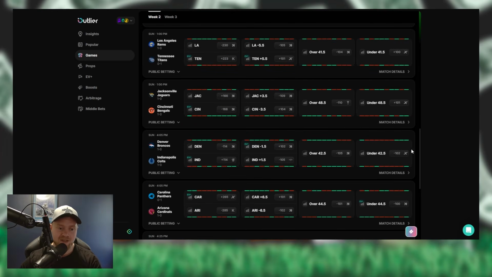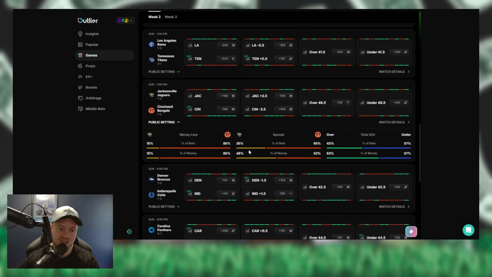Next game, Jacksonville taking on Cincinnati. Bengals are at home. Bengals are a minus 168 favorites at home. Cincinnati minus 135. I call them Bengals in Cincinnati, then Bengals in Cincinnati. The Bengals are minus 3.5 point favorites. Over on this sitting at 48.5. I see a shootout in this game. I think this is going to be a high-scoring game. Right now, 85% of the money on the Bengals, 52% of the money on Bengals covering the spread, and then 63% of the money over 48.5.